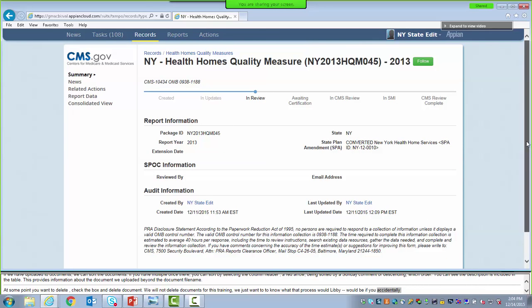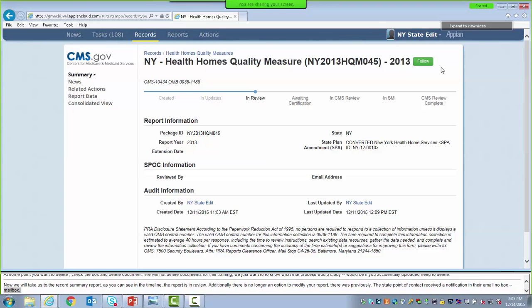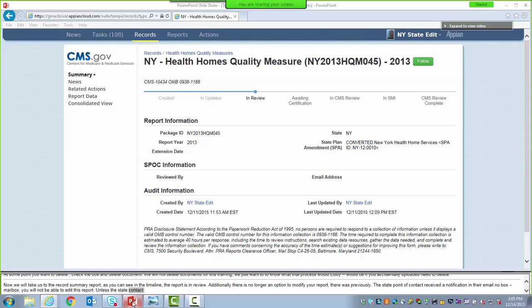Now this takes us to the record summary dashboard for this report. And as you can see on the timeline, the report is now in review. Additionally, there is no longer an option to modify your report in the upper right corner like there was previously. The state point of contact received a notification in their email inbox and a task in MACPro indicating that their review was requested for this report. You will not be able to edit this report as the state editor again unless the state point of contact returns the report to you. So now let's return to the PowerPoint to review what we have done thus far and what the next steps are.